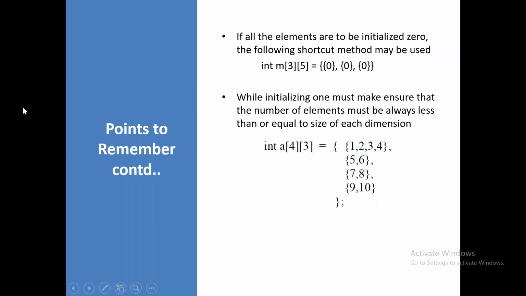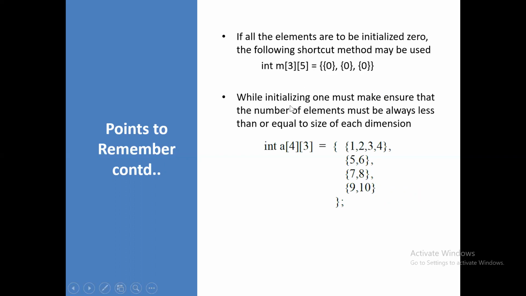Then, if you want to initialize all the matrix elements to 0, you are going to use the shortcut method like this. The first thing is the data type, and the other is the variable name. Here I am clearly mentioning the variable name is m, and the dimensions: 3 with respect to the first dimension, and 5 the second dimension. 3 rows, 5 columns. See here, only with respect to the 3 rows I am initializing the value 0 0 0. What about the columns? They are automatically set to 0, right?